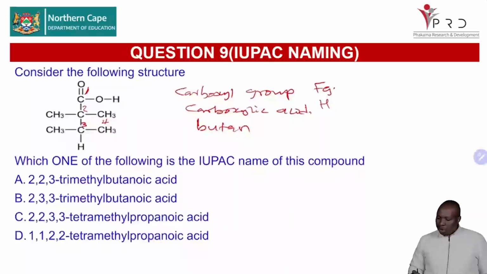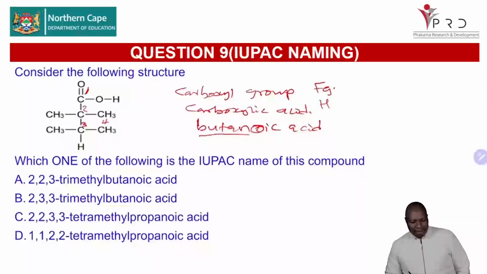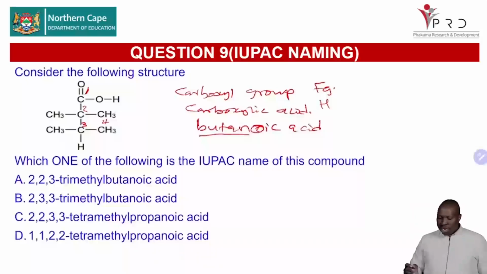And then because it's a carboxylic acid, it's a butanoic acid. So you see the functional group is saying this is an oic acid. The parent is saying 4 carbons, hence we're having butan there. Do we have any substituents? Yes, let's go and check where we find the substituents.